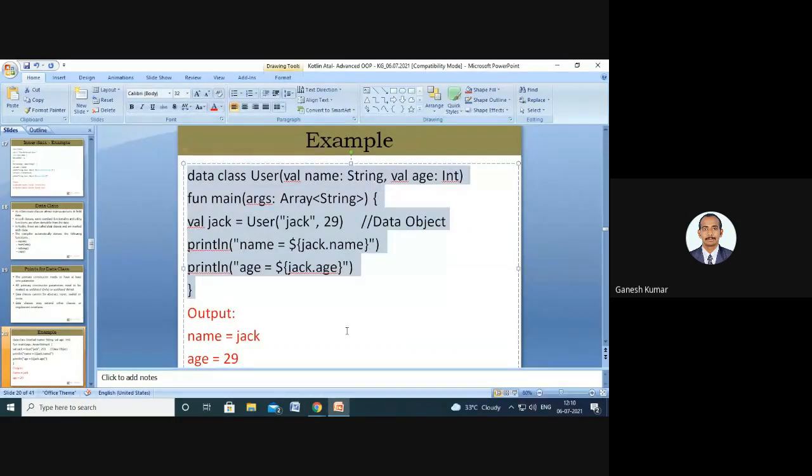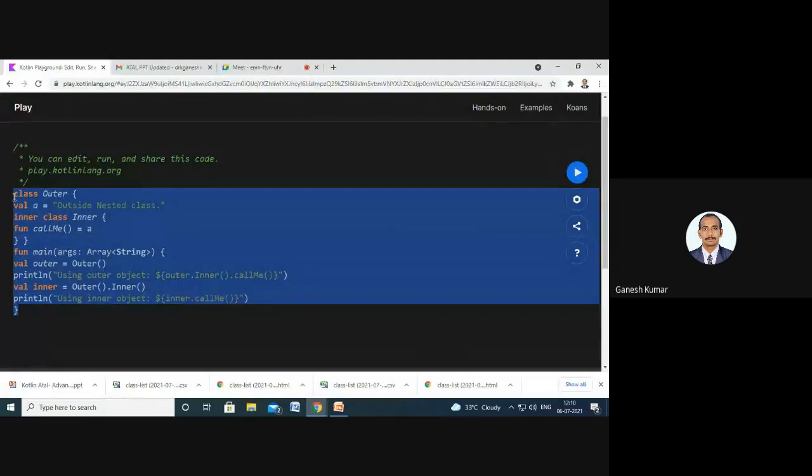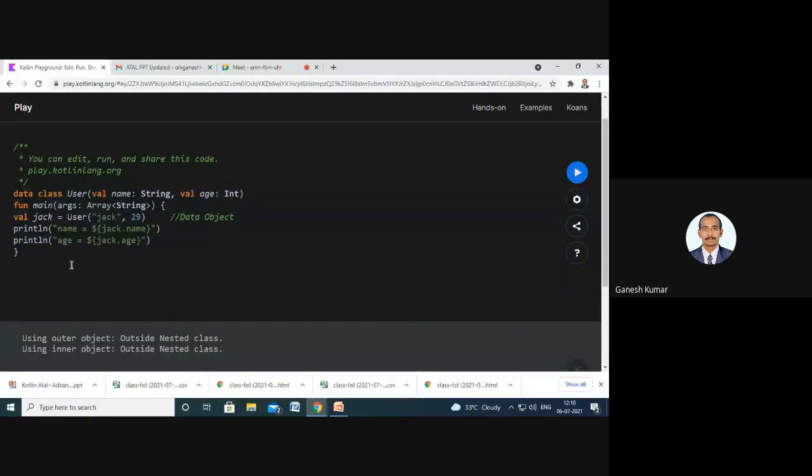So next comes data class. As I said earlier, a data class is a class whose object holds the variables we have used within that particular class. Here the class user consists of the variables name and age of the data types string and integer.